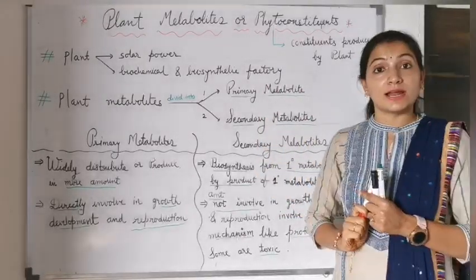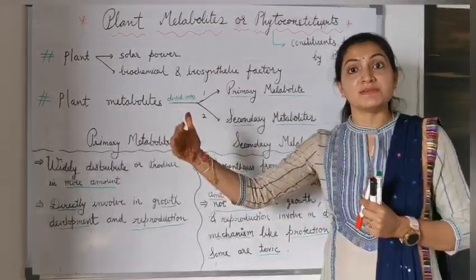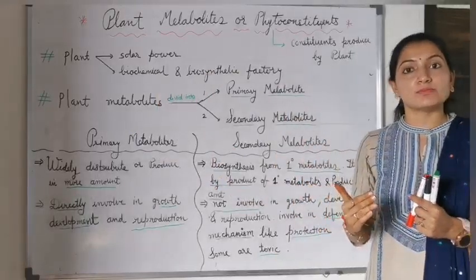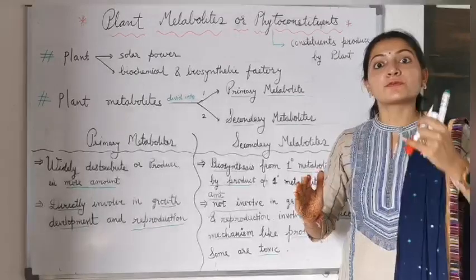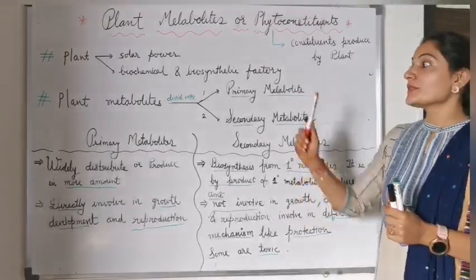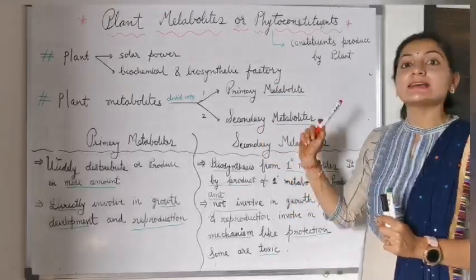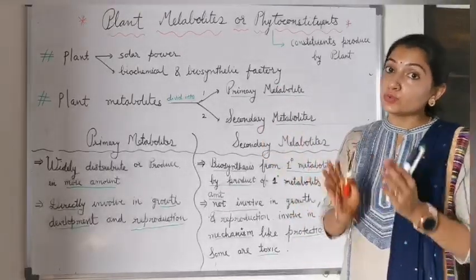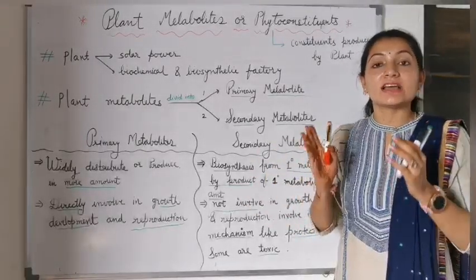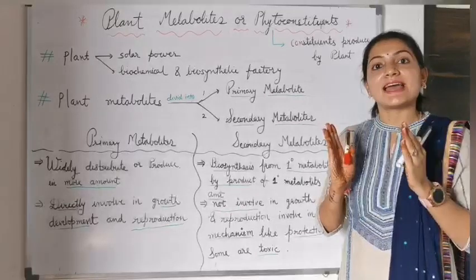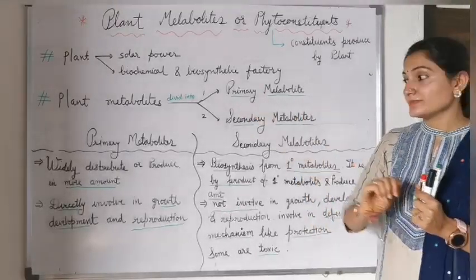Primary metabolites are produced first, and secondary metabolites, as the name suggests, are produced second, from the primary metabolites. Today we are going to study both in detail, as well as their differences and their examples.